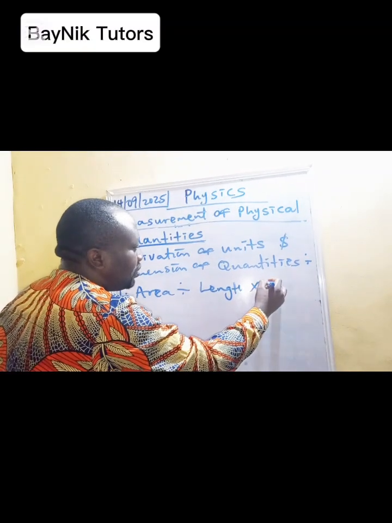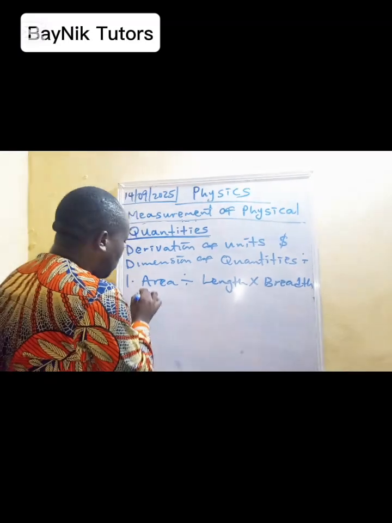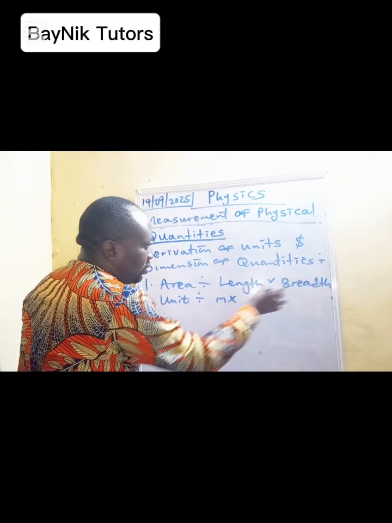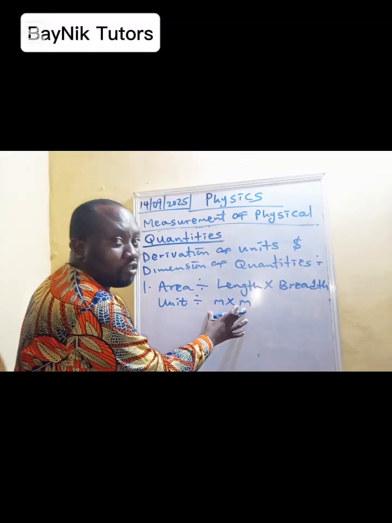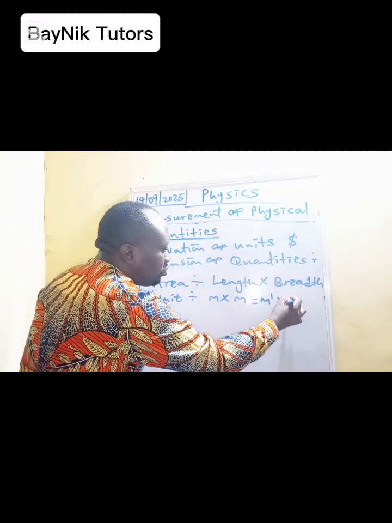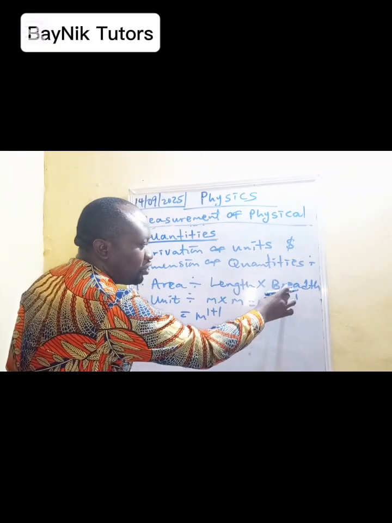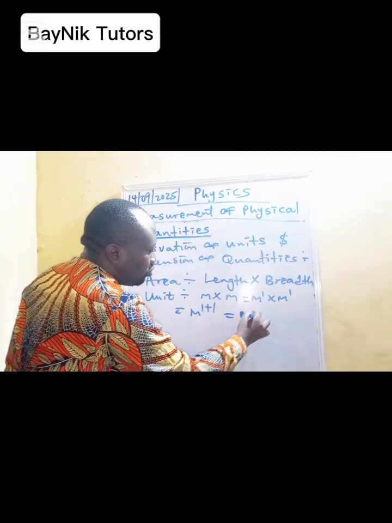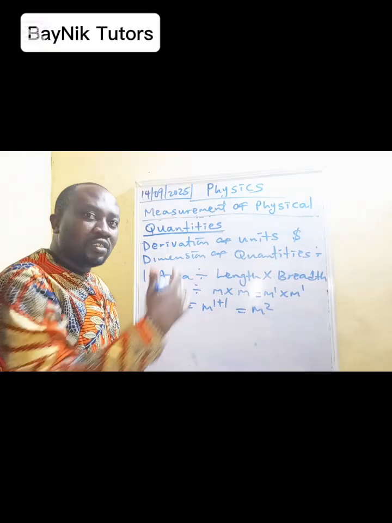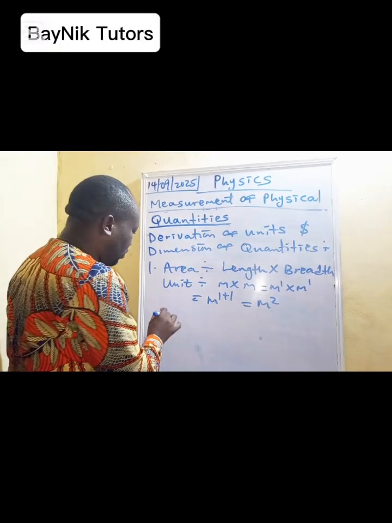length times breadth. So for the unit, length is in meter, the breadth is meter. So you know just from your knowledge of indices, this is m raised to power 1 times m raised to power 1. And that will be m raised to power 1 plus 1. You know the law of indices, you add them. That will become m raised to power 2. So that's your unit. Still, that's why I said physics is still an application of mathematical science.